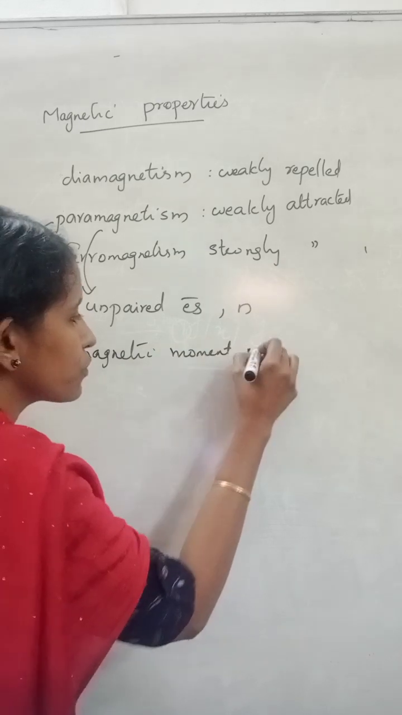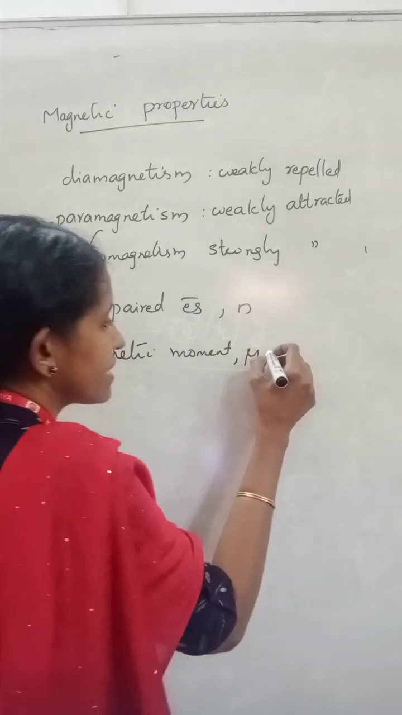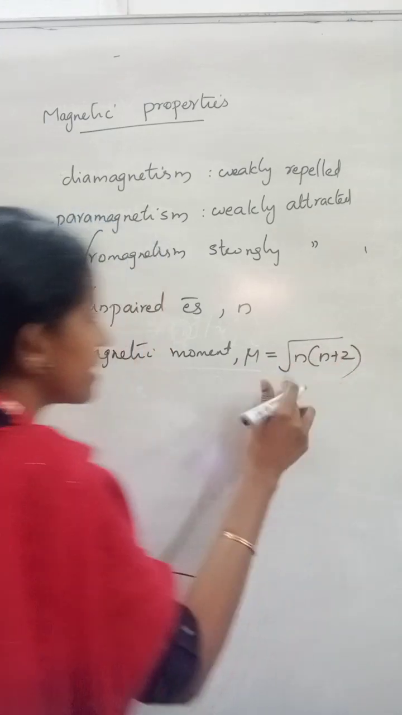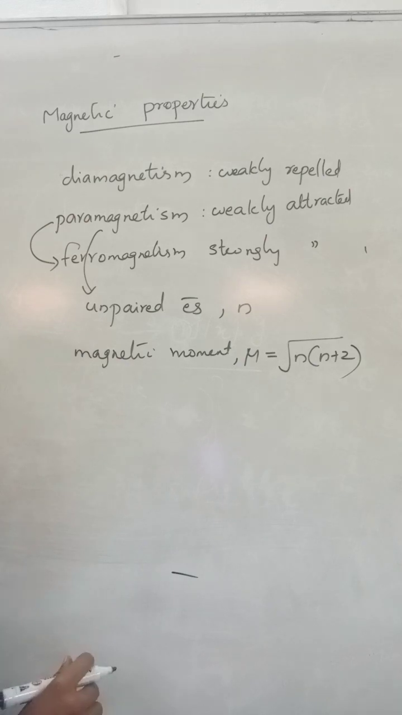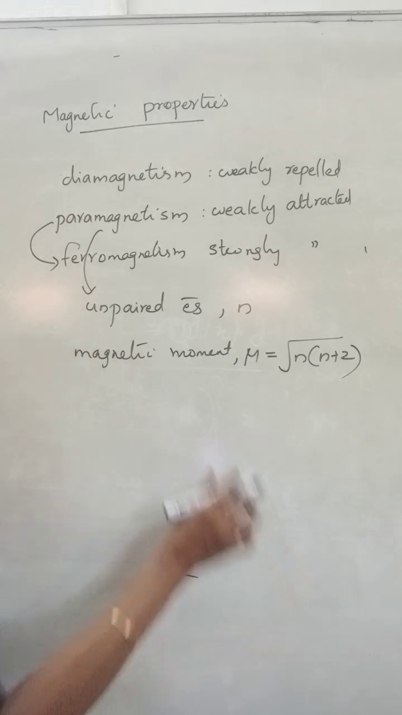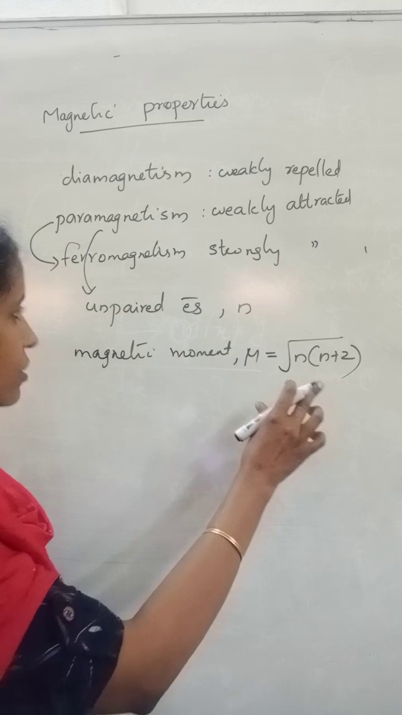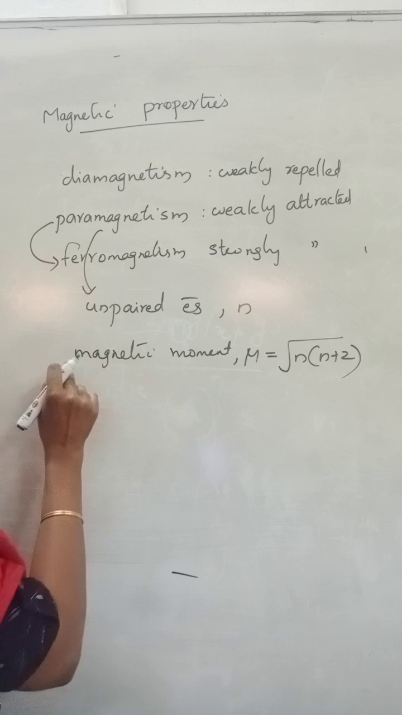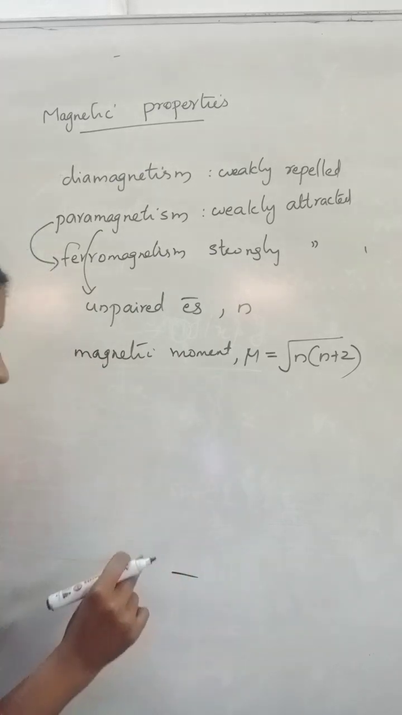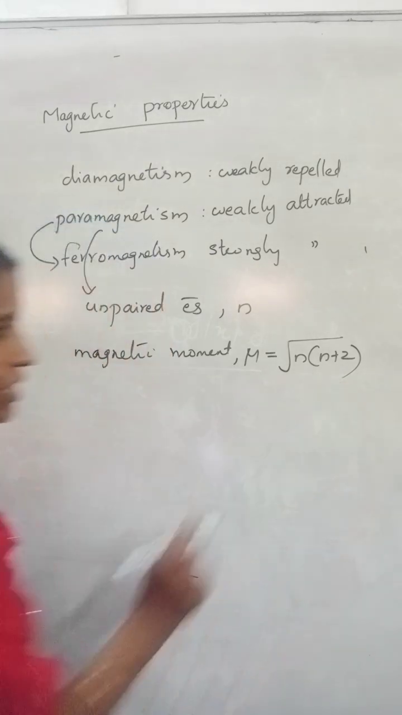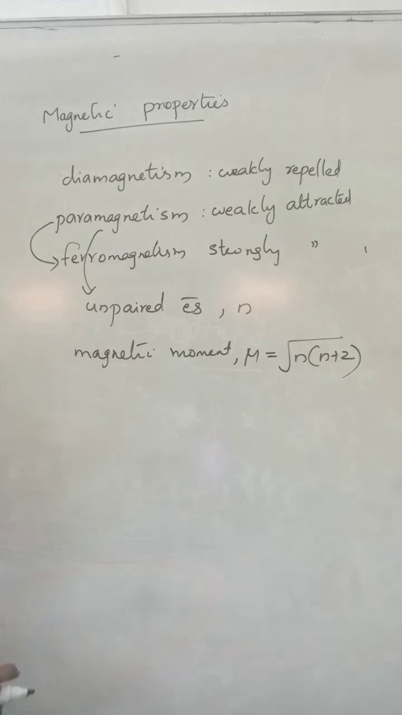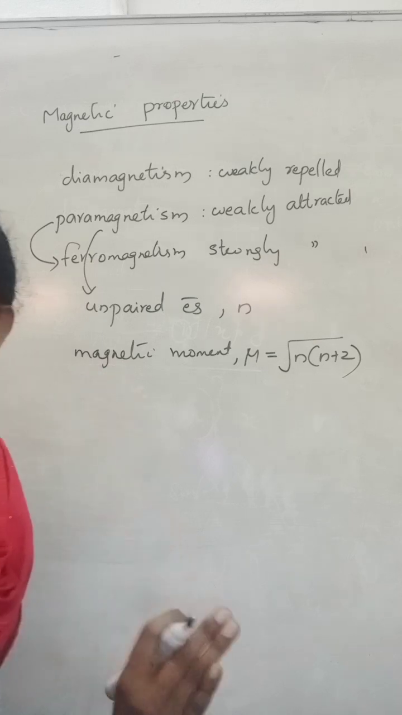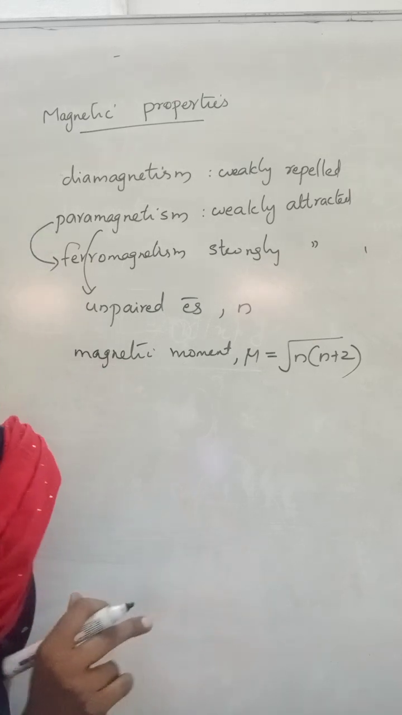The magnetic moment is denoted by the letter mu, and it is equal to root of n into n plus 2, where n is the number of unpaired electrons. So every substance which contains one or more unpaired electrons possesses paramagnetism, and the amount of magnetism, which can be measured in terms of magnetic moment, can be calculated using this formula. This is called the spin-only magnetic moment. Here we consider the magnetic moment due to spin motion of the electron only.